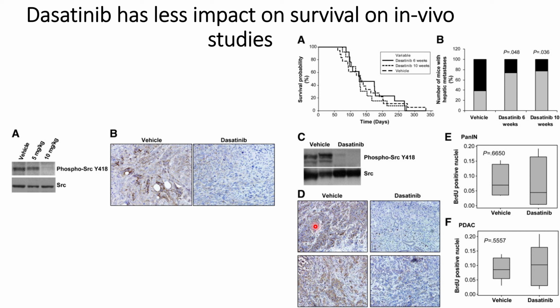From this, they conclude that although dasatinib has a role in suppressing metastasis and proliferation, it does not cause too much impact on the survival probability of the mice used in the in vivo studies. So overall, dasatinib does not seem to be very helpful from the results presented in this paper.